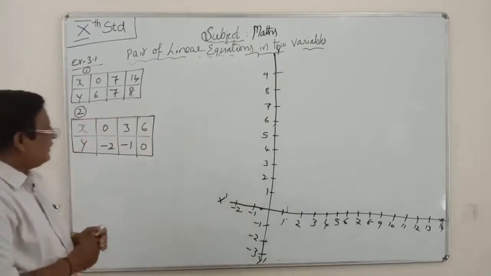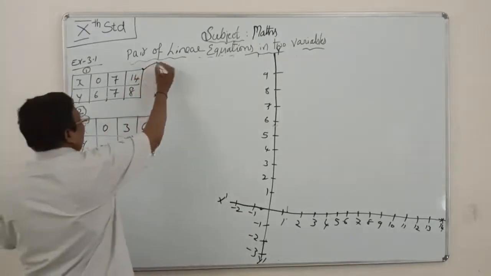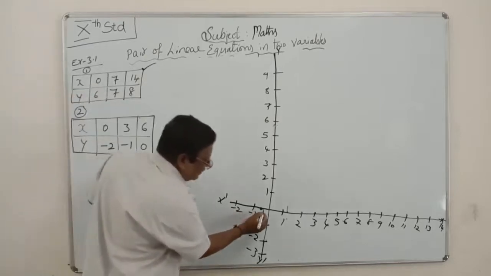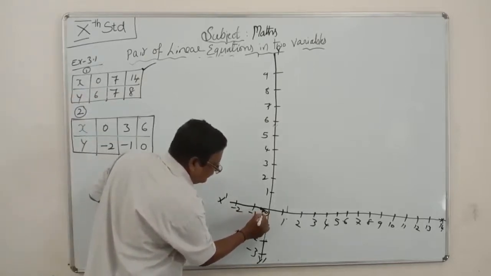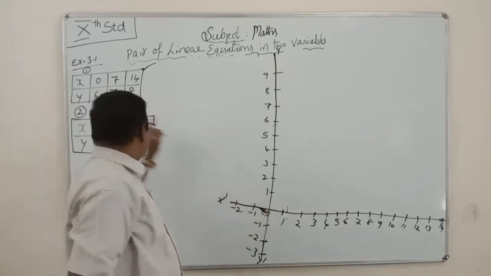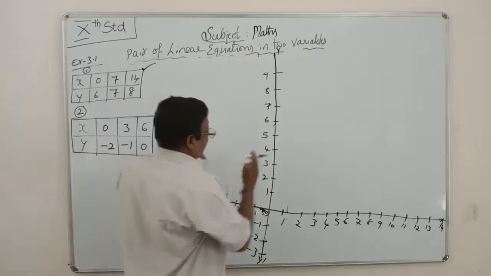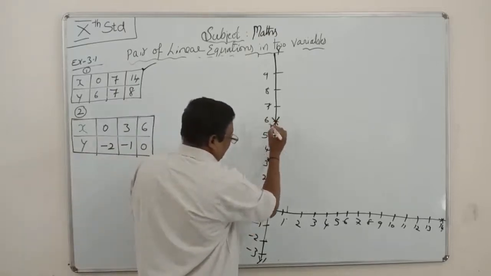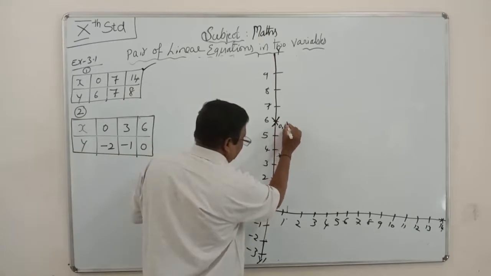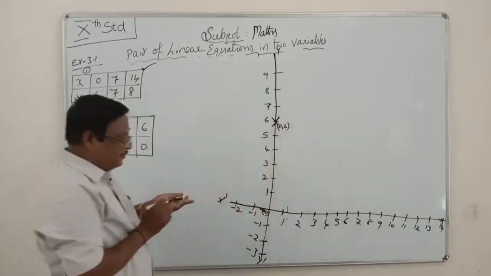Next, this is the first equation. When x value is 0, y value is 6. X value 0 means this is the origin, 0, 0. When x value is 0, y value is plus 6, so here this is the plus 6. You have to mark it here and write the point.